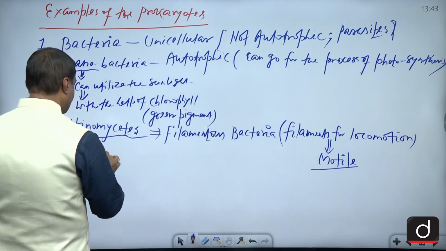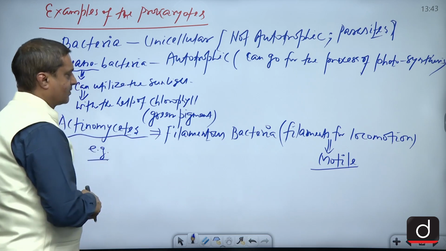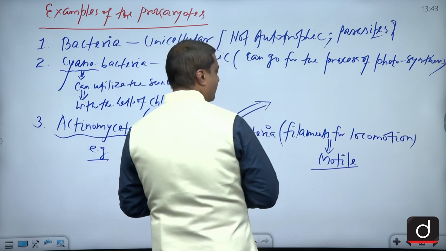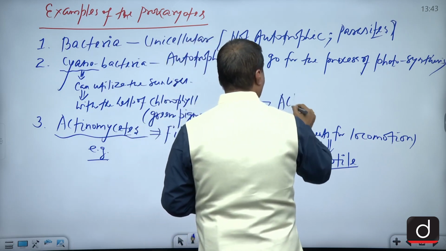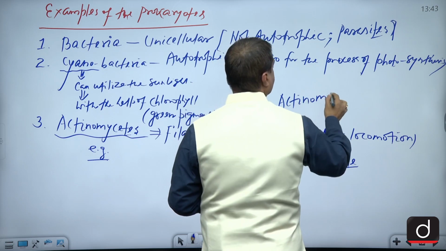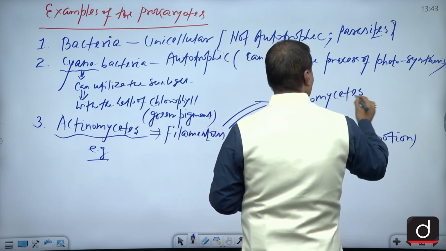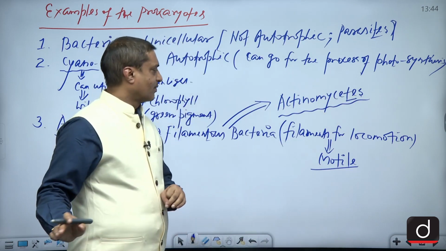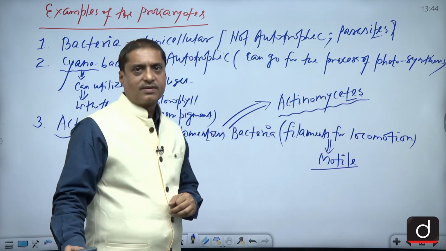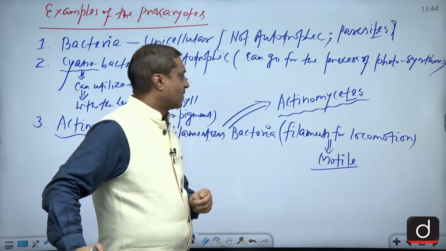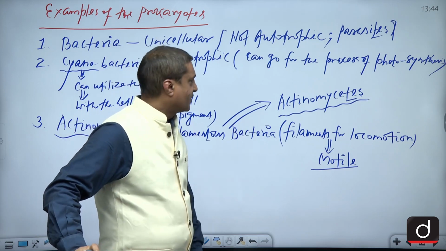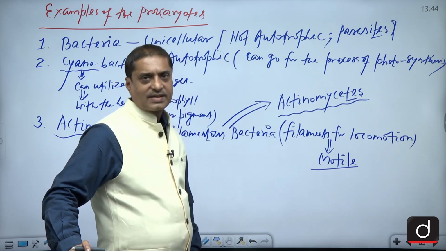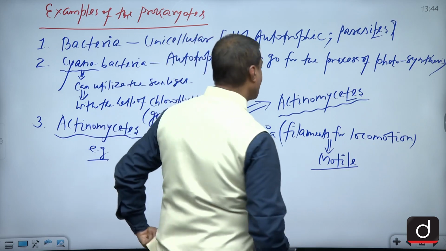For example, these filamentous bacteria, the biological term for them is actinomycetes. So you have to remember this one, the filamentous bacteria which are having filaments for locomotion. They are the motile bacteria, remember, because of that filament. And of course, biologically they are called actinomycetes.